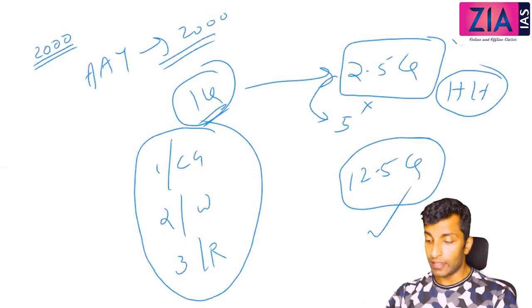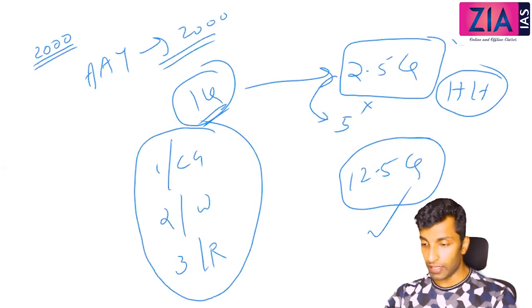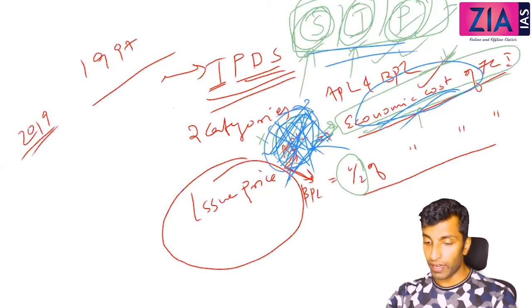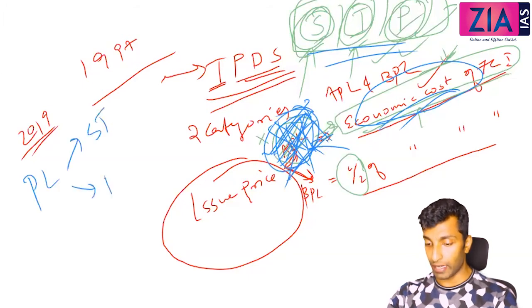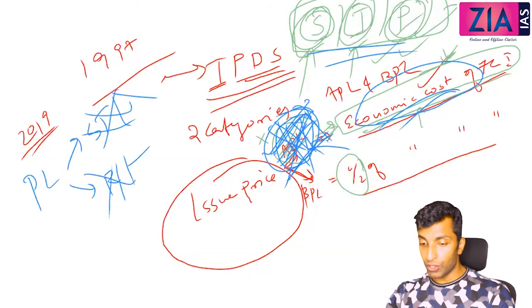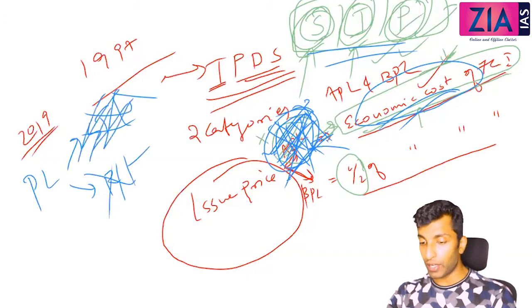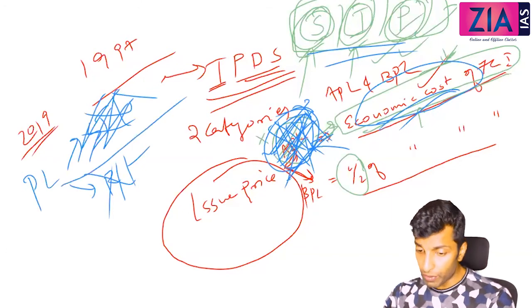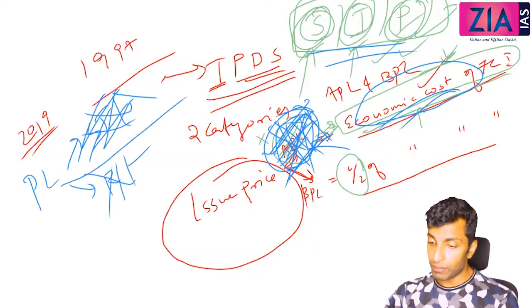Earlier, when we are discussing here, it is BPL and APL, right? So that is easy. How to get that? You have a poverty line, right? Poverty line by Suresh Tendulkar, poverty line by Rangarajan. I've told you it is not valid now. Even this is not taken into consideration. So this poverty line is being removed from all the welfare schemes because of the criticism, even from the Supreme Court. But what I'm saying is, here it was based on the poverty line.